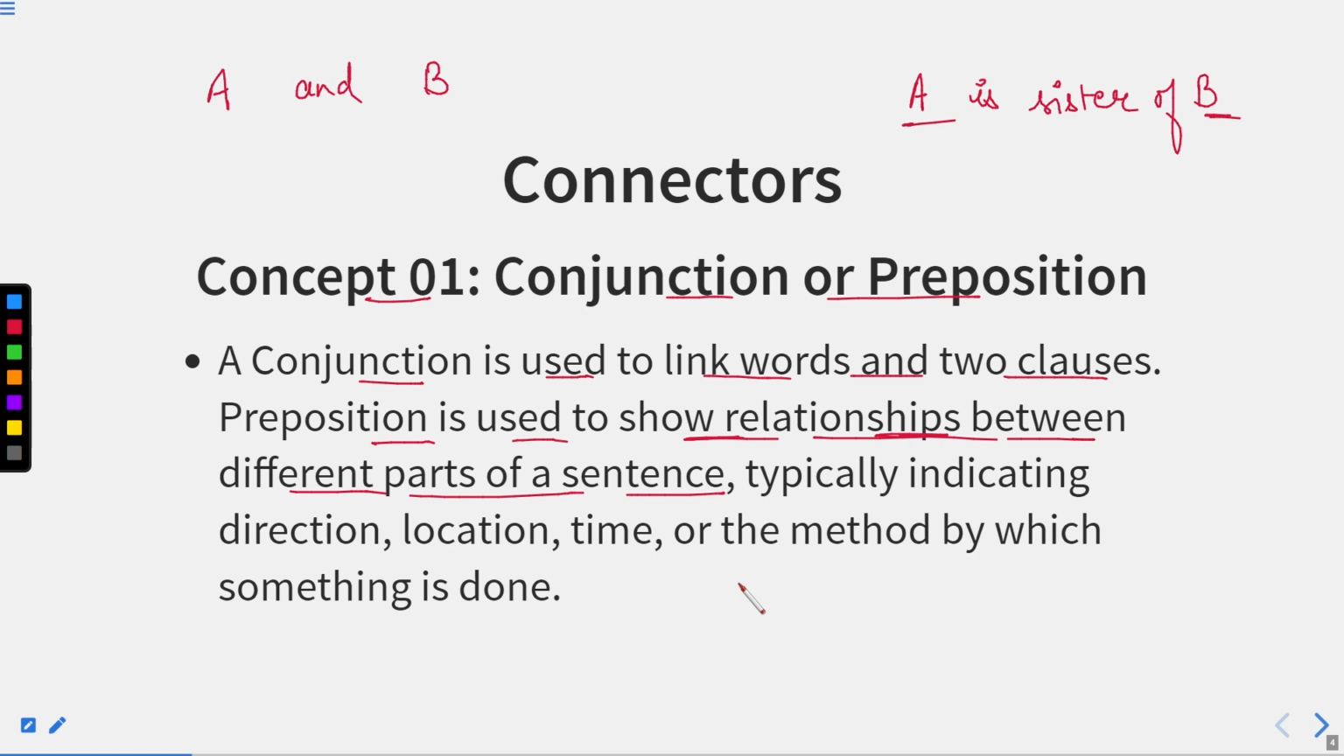That if we link two words together, if we join two words together, then it is a conjunction. But the main function of a preposition is to show the relationship of a noun or pronoun with the other part of the sentence. Okay? A preposition typically indicates either the direction, location, time, or the method by which something is done.